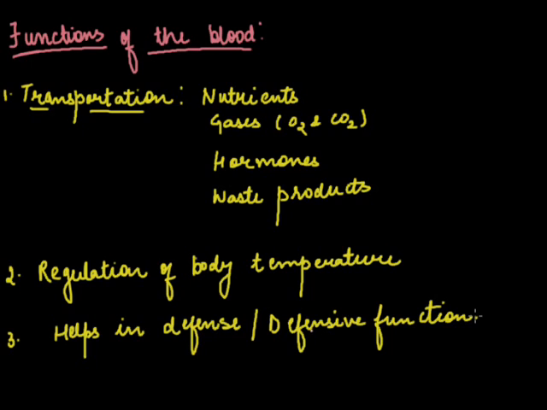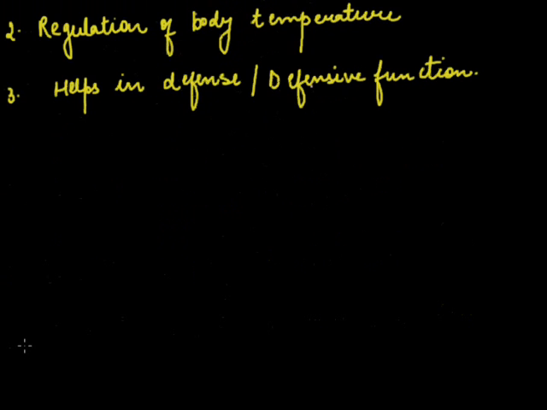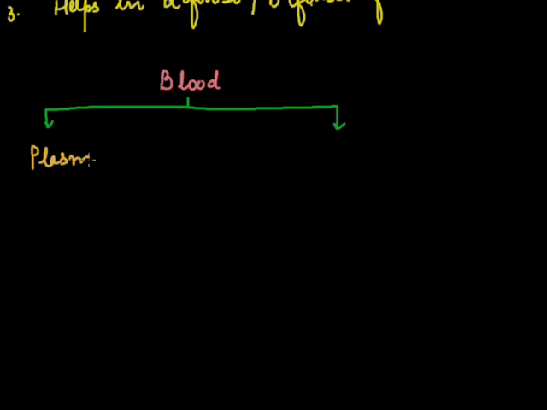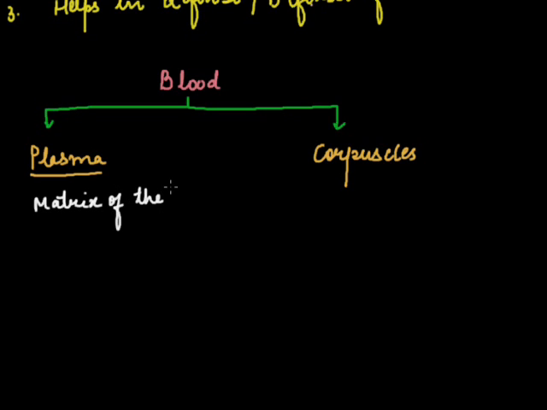Now, after the functions of the blood, the next thing we'll discuss is the components of the blood. As I've already told you, blood is a vascular connective tissue and it consists of two parts. It is the plasma and the corpuscles. Corpuscles, or you can also say cells at this level. This plasma is the matrix of the blood.